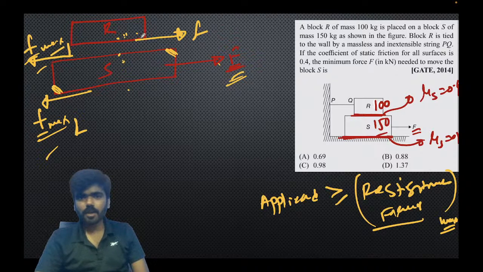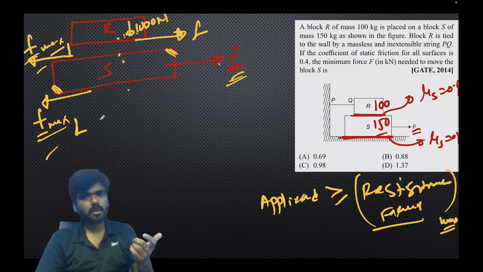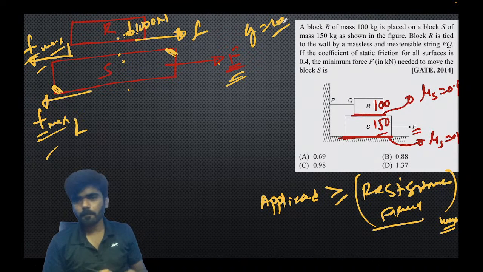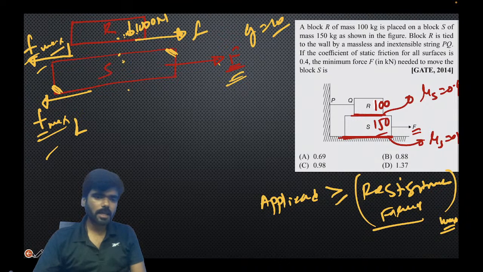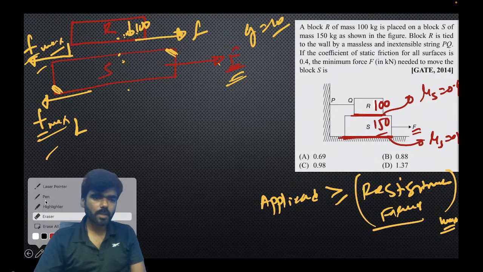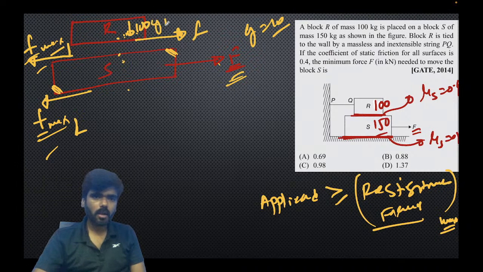R is actually of 100 kg. It means that there is 1000 Newton of downward force coming from 100 kg. G की वैल्यू मैंने 10 ले ली, right? Or you can say 100 G of force is actually the downward gravitational pull. 100 G Newton of force is the gravitational pull, which is balanced by the normal force on R, and the